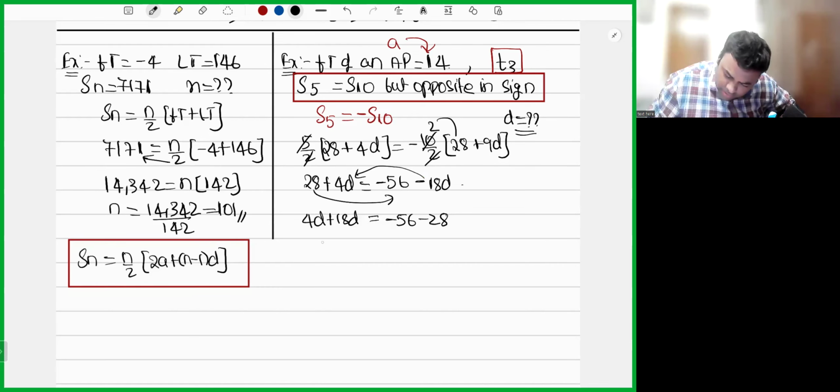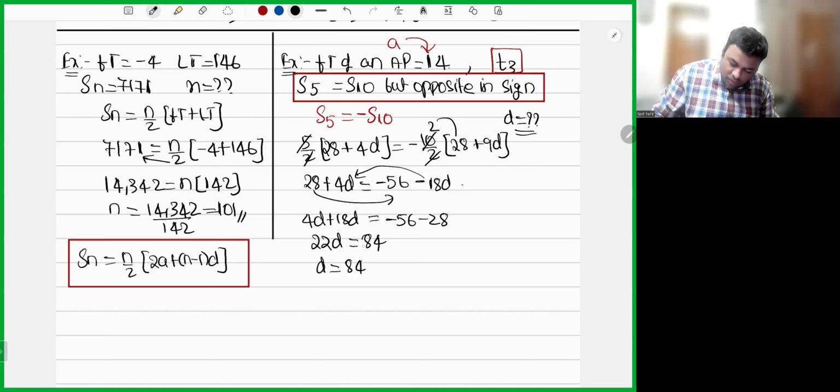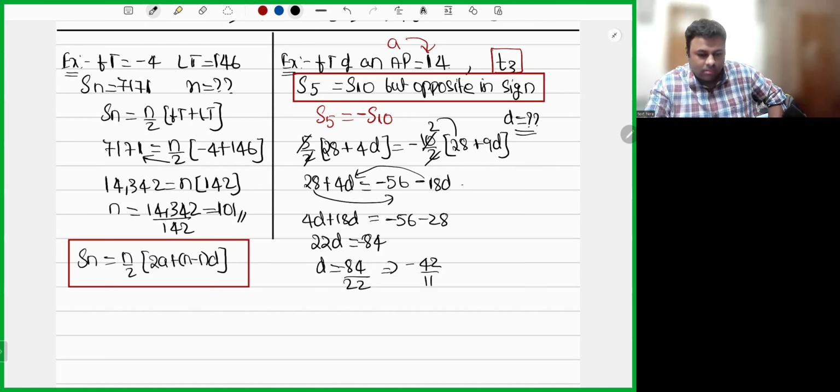Let's calculate. 22d is equal to minus 84. So d is equal to minus 84 by 22. I hope you can cancel using the 2 table. Yes, sir, minus 42 divided by 11. So d is nothing but minus 42 divided by 11. Let's check it.